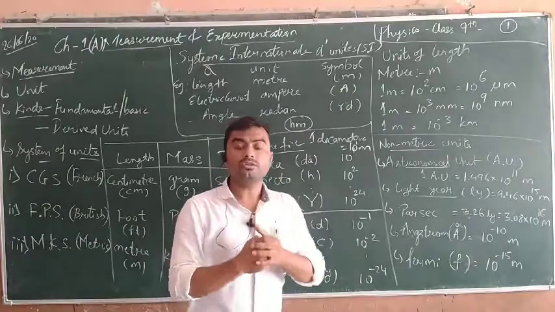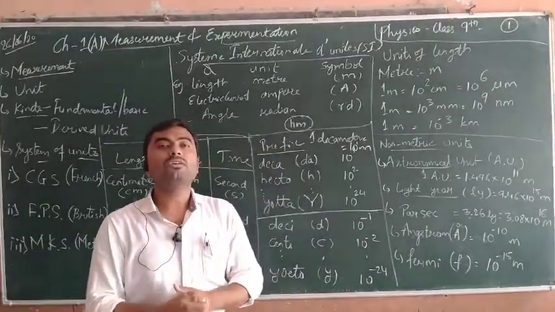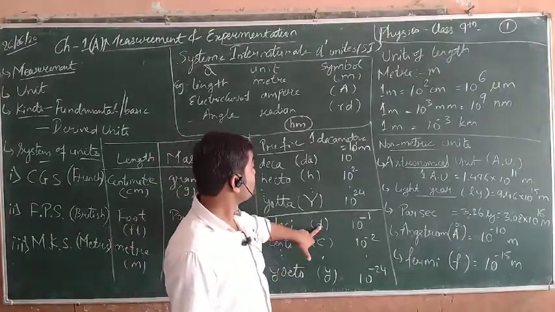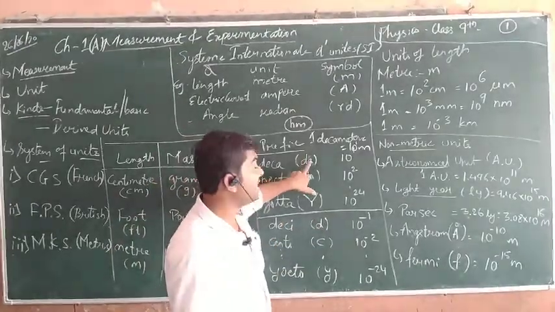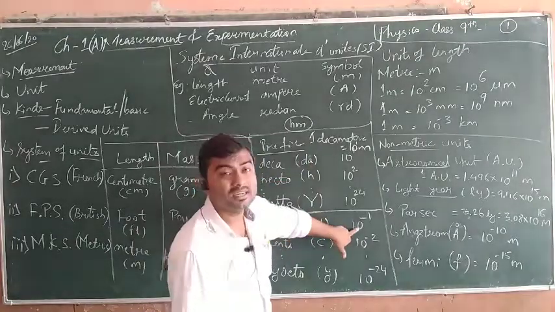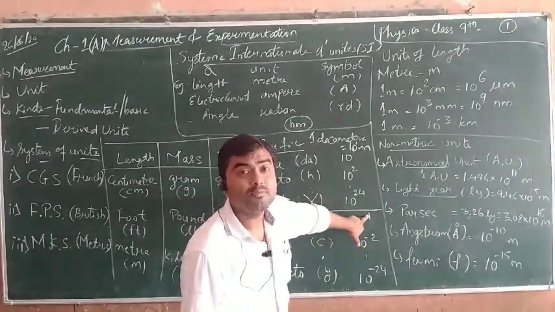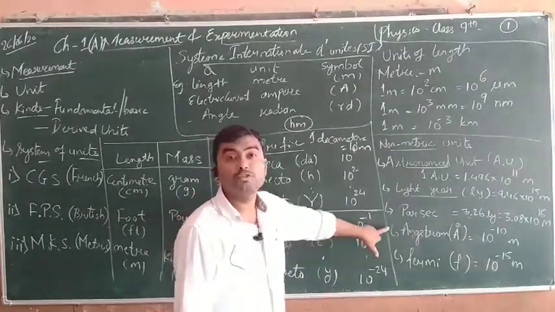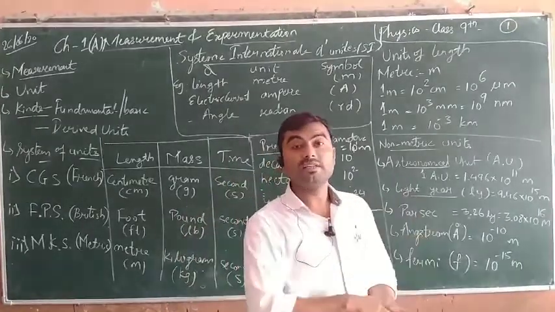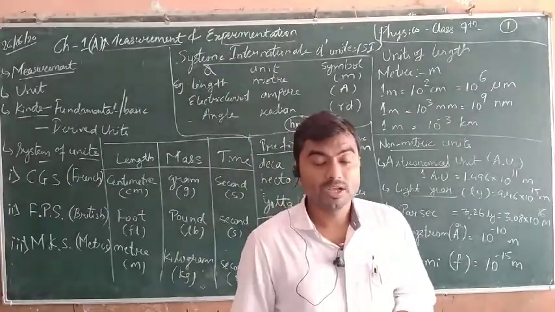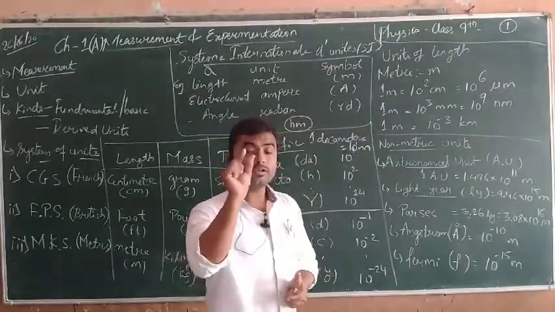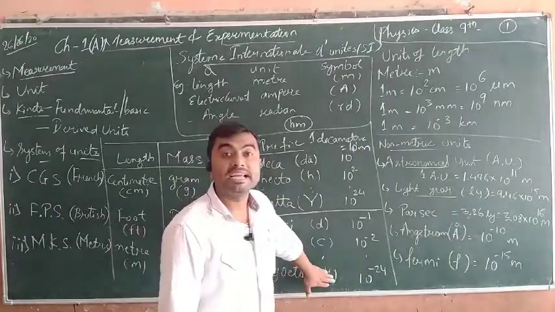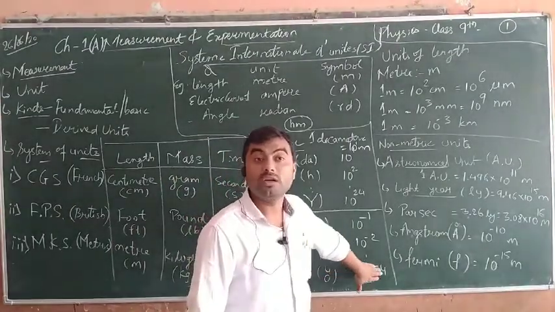Now there are also some prefixes given for small measurements. For small measurements we have deci, that is small d. For deca we have d and a, and for deci we have small d, that is 10 to the power minus 1 meter, smaller than a meter. Again centi, we already know centimeter, that is 10 to the power minus 2 meter. We can also see that 1 meter is equal to 100 centimeters. These are the smaller units, and the smallest unit till date that we know is yocto, small y, and its value is 10 to the power minus 24 meter.